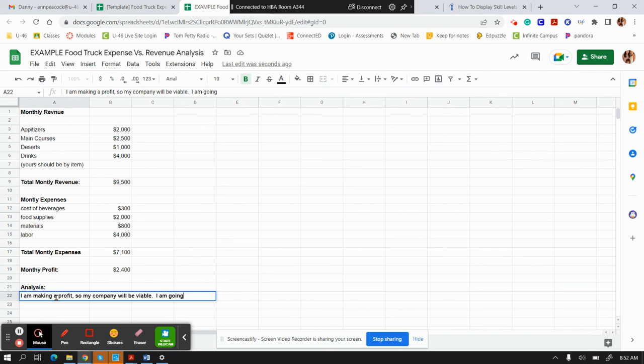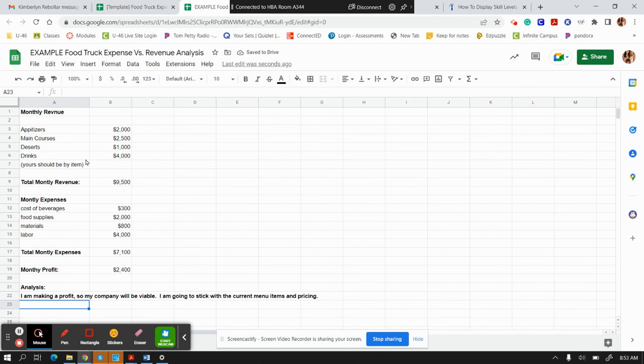I am going to stick with the current food items and actually menu items, current menu items and pricing. So if I wasn't making a profit, what I might do is actually add different items, take different items off of here to be more cost efficient, and that would be part of my analysis.